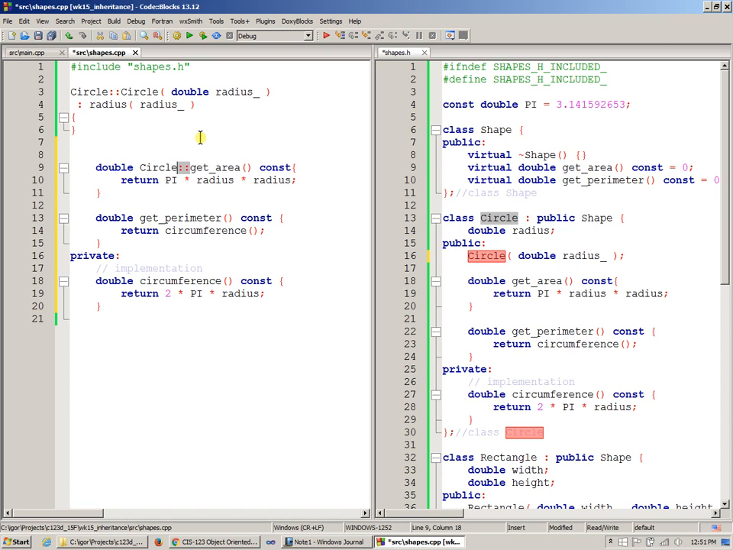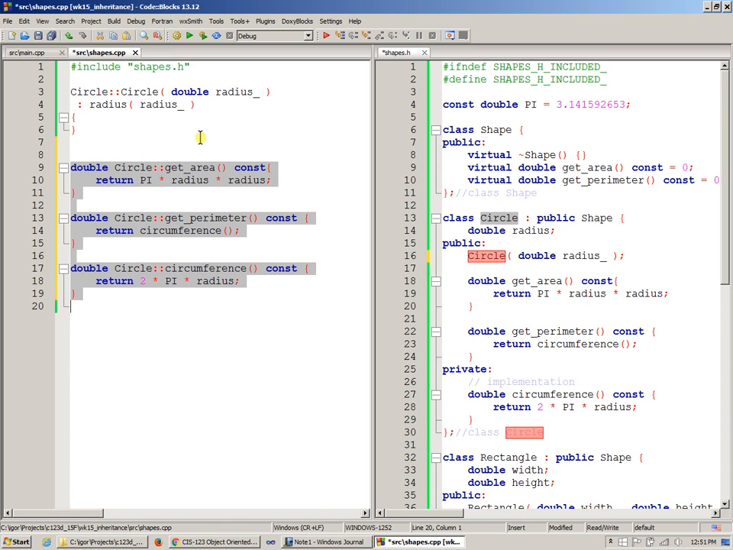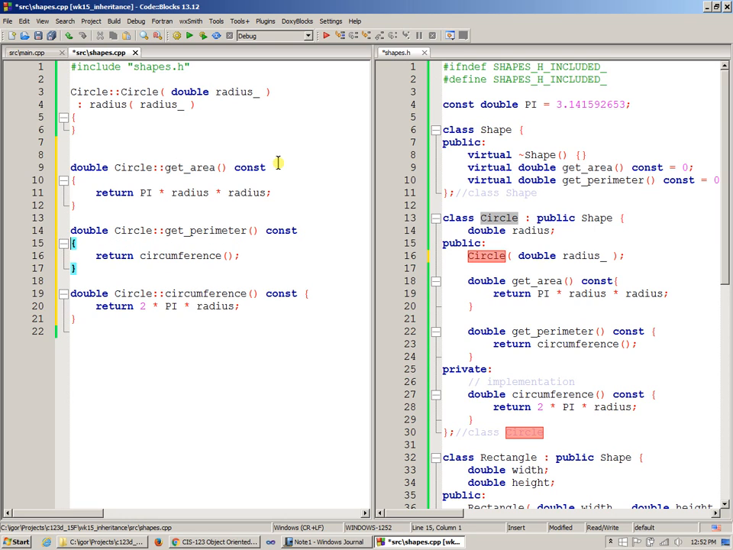And now I need to say that circle inside my implementation file, and I need to specify that get area is actually one of the versions of functions that were defined inside the circle class. And so you can see that my typical style is to use a new line for my opening braces when I define my functions.